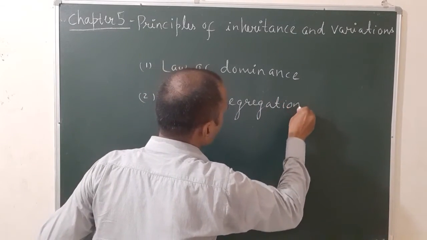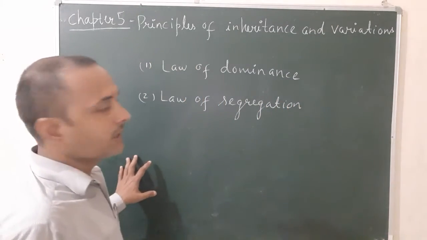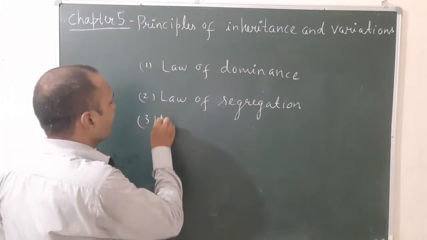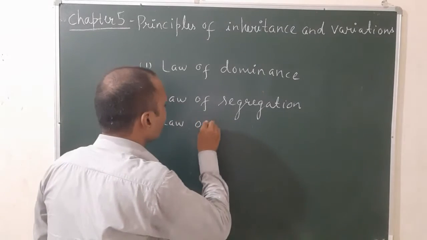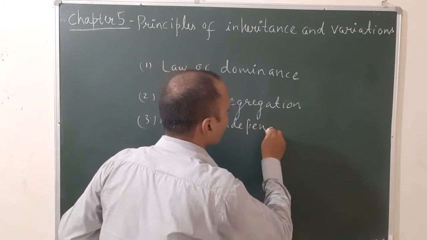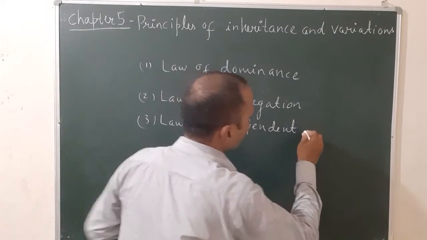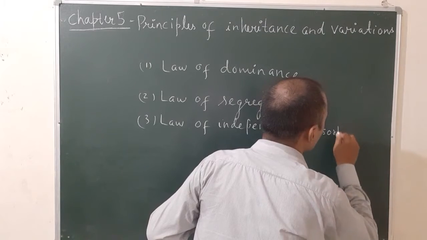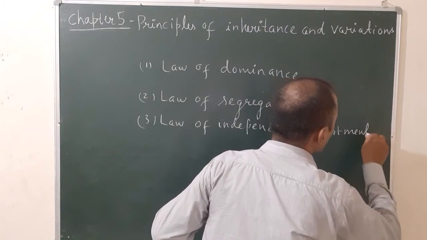Segregation is separation, which is also known as the law of purity of gametes. And the third one is the law of independent assortment.